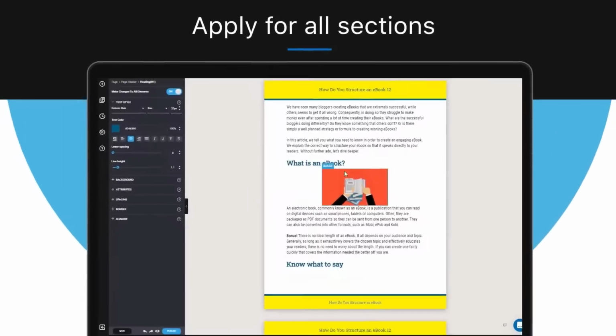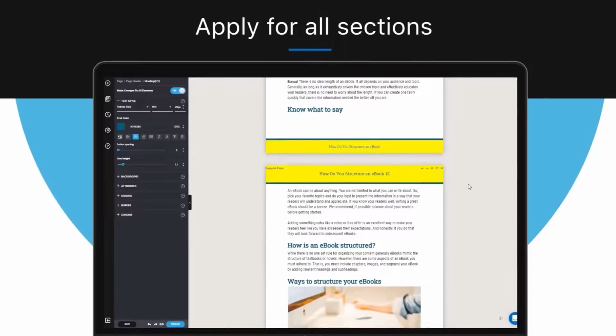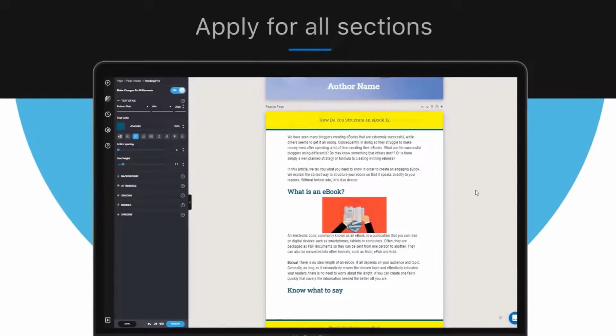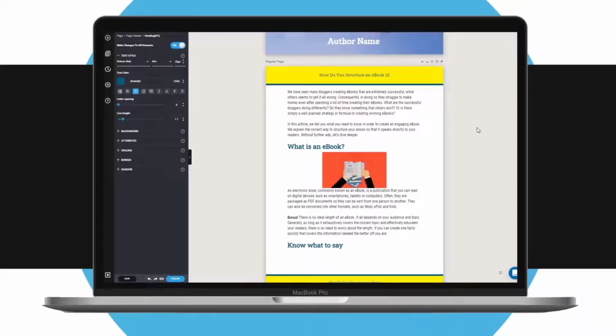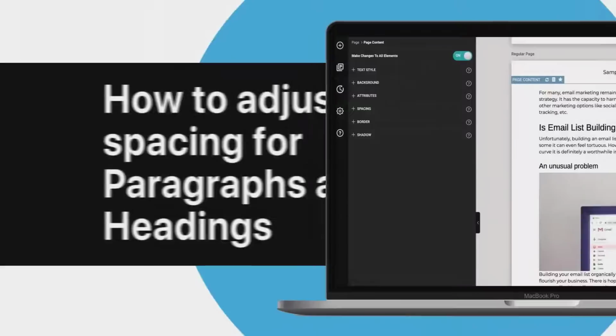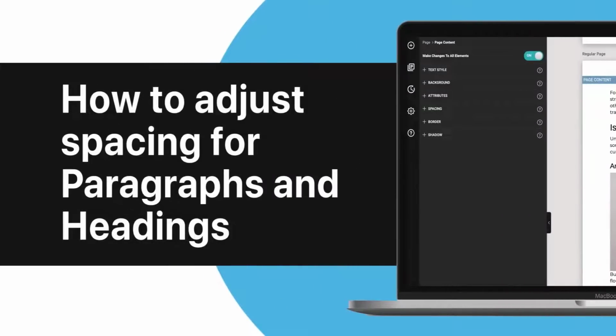And now you'll have the same heading on all the other pages. And the same applies for footers as well. So this is how to correctly apply changes for headers and footers. How to adjust paragraph spacing in the Designrr editor.